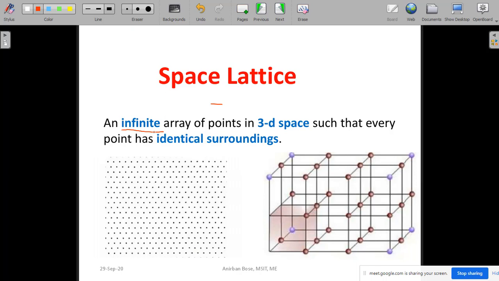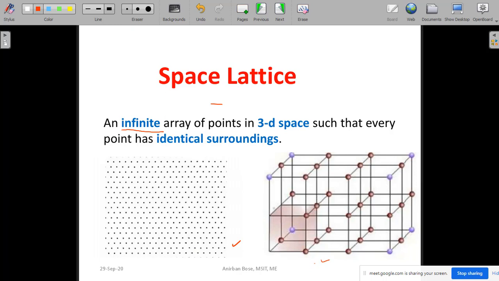But you know that practically it is not possible to show the infinite array of points. That is why in the figure, either on the left side or on the right side, you can see we have tried to show the space lattice, and definitely this is a finite representation of the actual infinite array of points. So the definition of space lattice is an infinite array of points. Okay. So here on the left hand side you can see it's a 2D space lattice, and on the right hand side you can see it's a 3D space lattice.